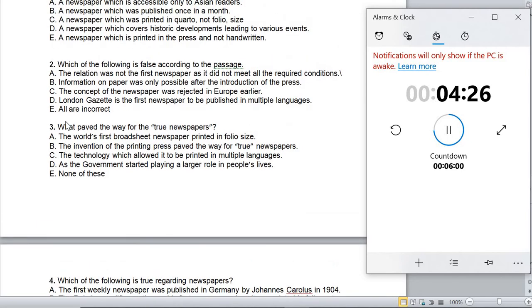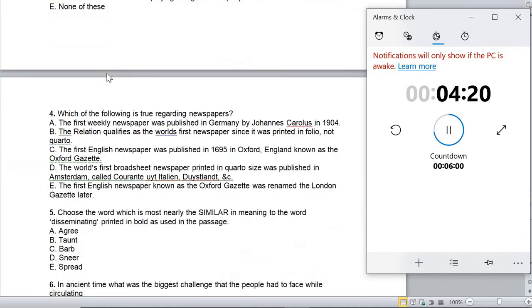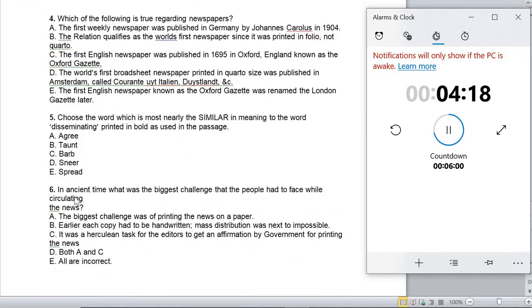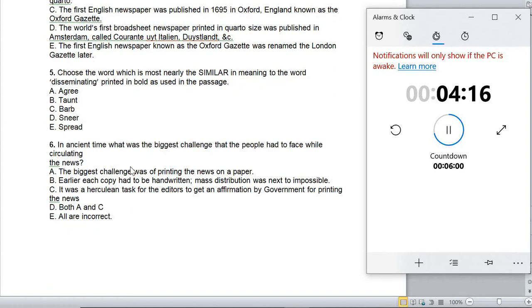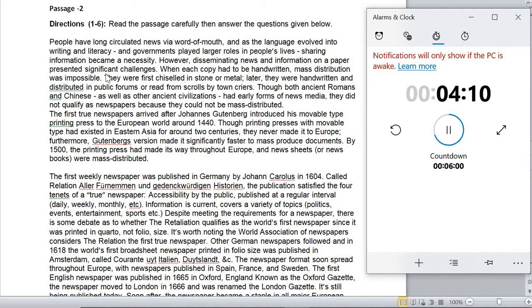So we already solved two direct questions. Let us now go on to the first question. Rest of all are okay. Question number 6. We can solve this. This is the direct one. In ancient time, what was the biggest challenge? So we saw challenges as a keyword. It was in the first paragraph. Yeah, significant challenges. What are the challenges? The challenges are handwritten and mass distribution was impossible. So those are the challenges.